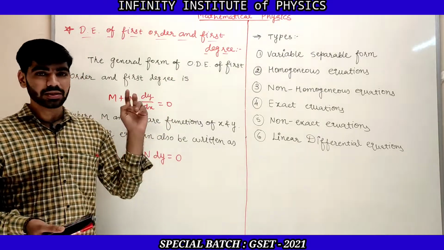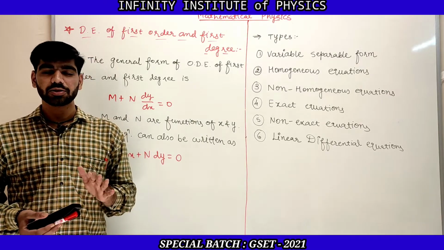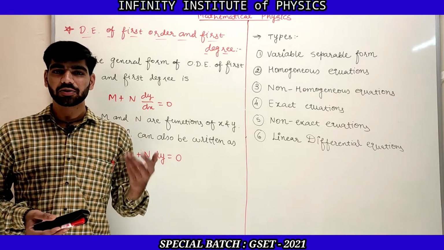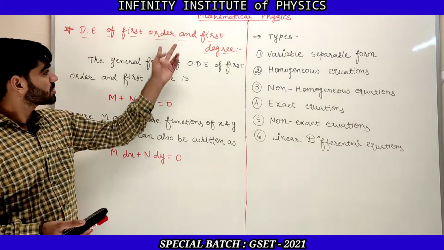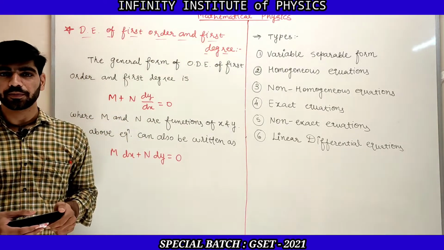So the differential equation contains only dy by dx, not d square y by dx square, d cube y by dx cube and so on. That is the concept of first order and first degree differential equation.